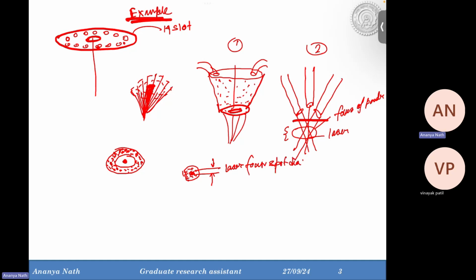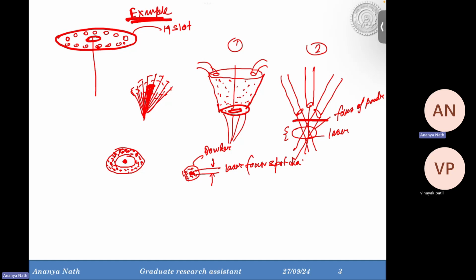If this is the laser focus spot diameter and the powder is coming like this, then the laser will not be able to melt all the powders coming from the nozzle. So that's why we don't generally work at the focus point of the laser in case of DED.